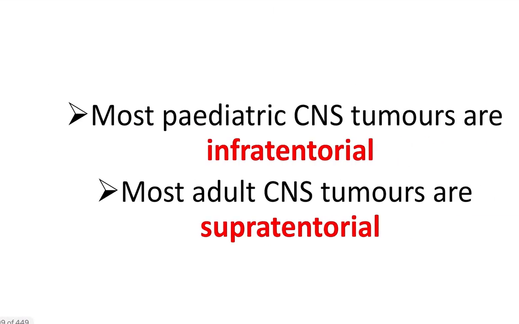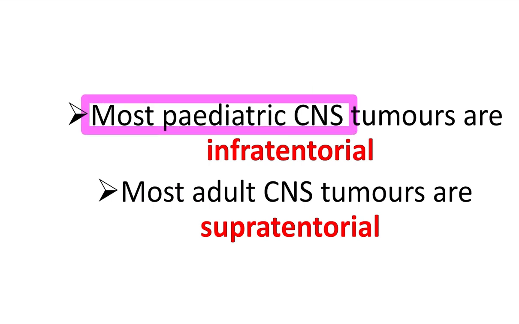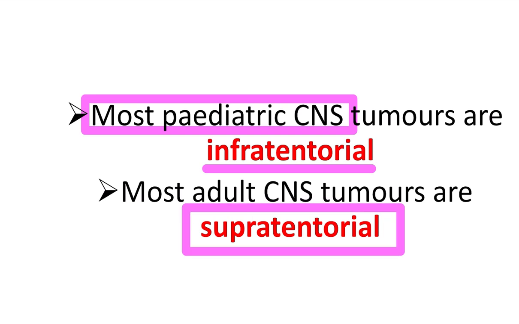Here is another important point: most pediatric CNS tumors are infratentorial, and most adult CNS tumors are supratentorial. That means in case of adults there is supratentorial brain tumor, and in case of pediatric patients or children there is infratentorial CNS tumor.